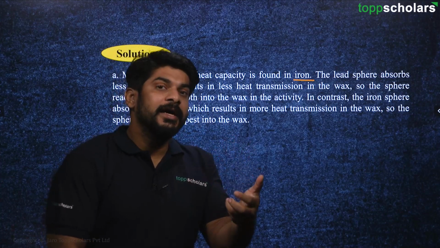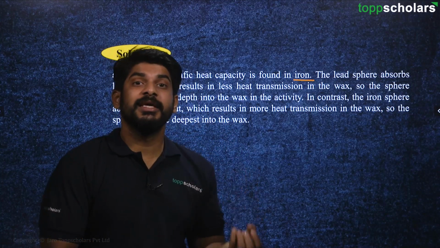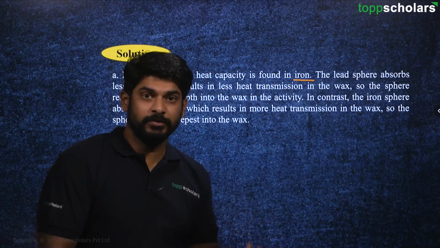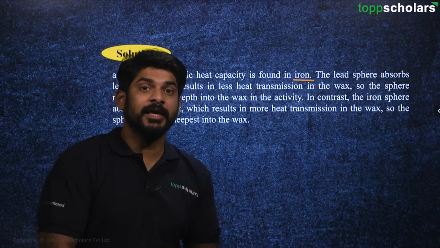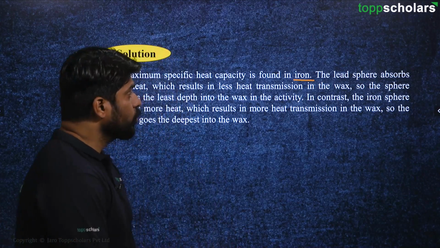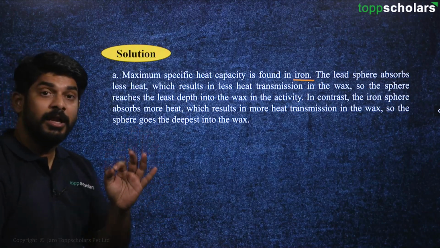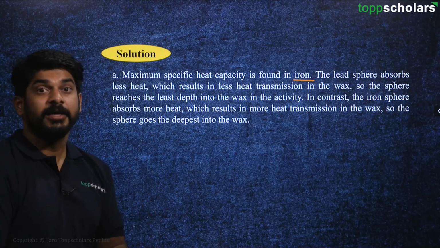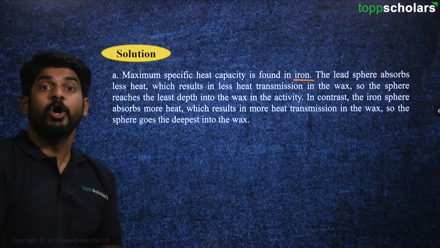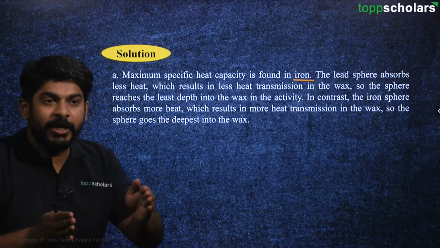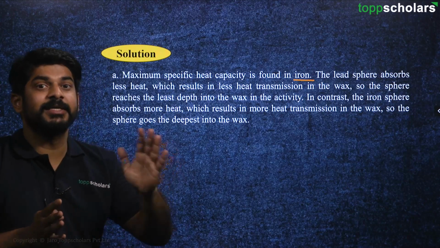To reach that higher temperature, it has to gain some energy. That means it has to absorb some energy from somewhere else, right? Then only it can get hot. So since its specific heat capacity is large, it is able to absorb more heat energy for increasing its temperature.